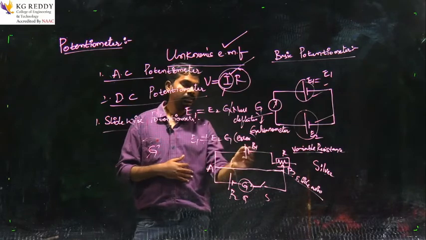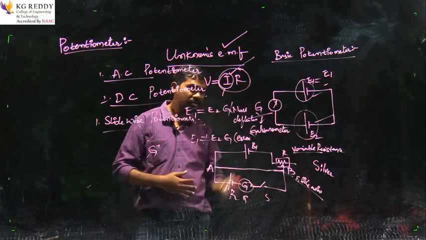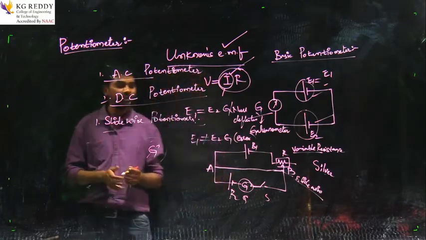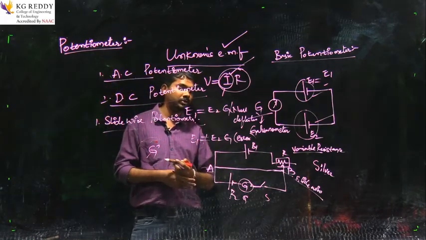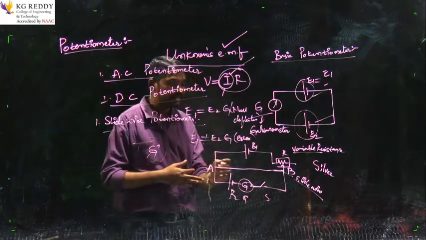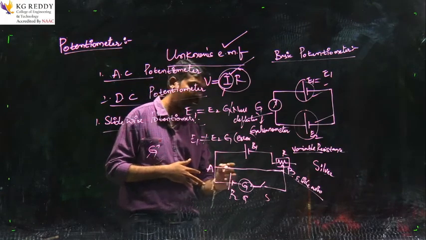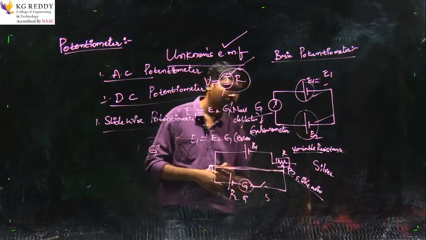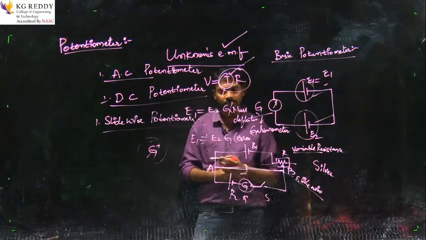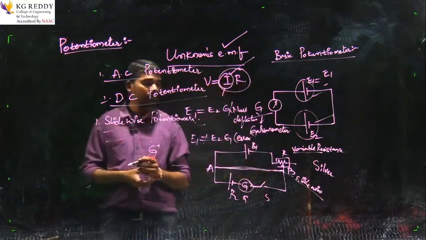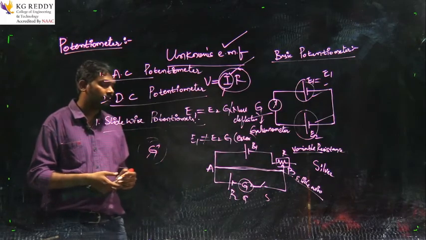Here, the basic difference between the basic potentiometer and the slide wire potentiometer is that we use a sliding contact. What is the use of the slide wire?